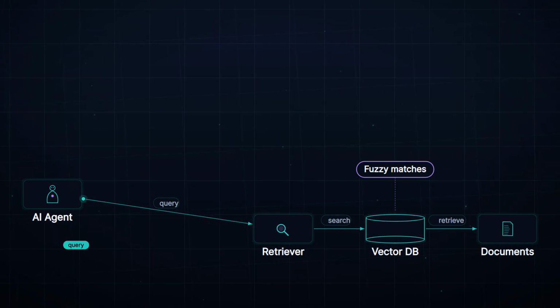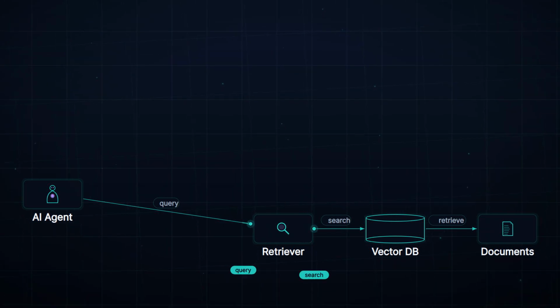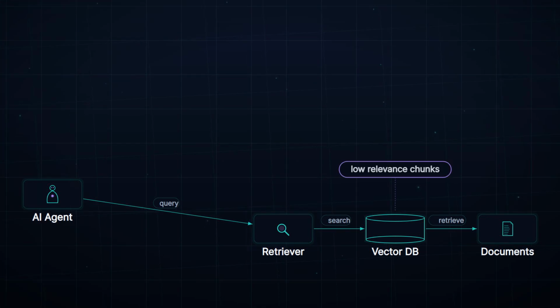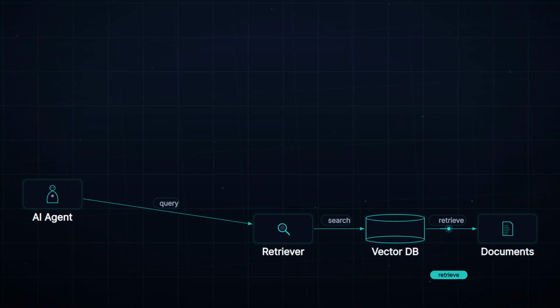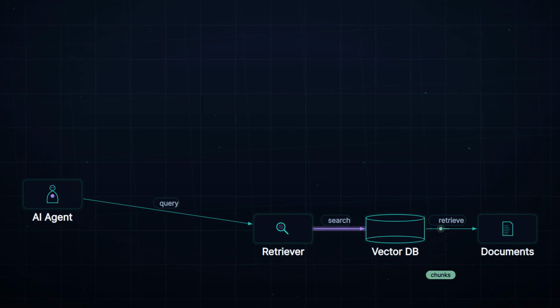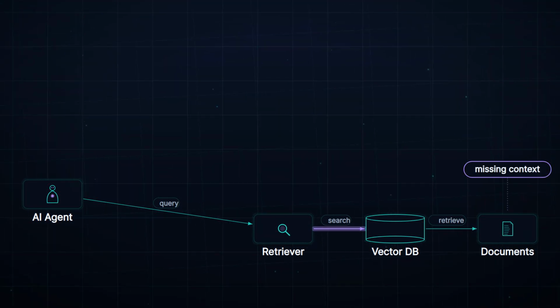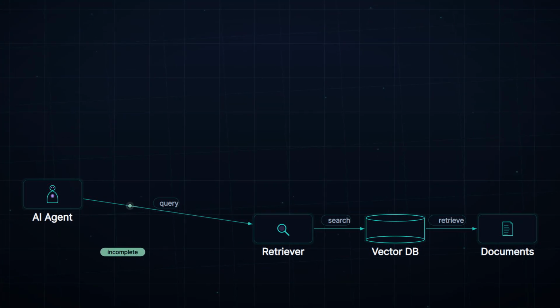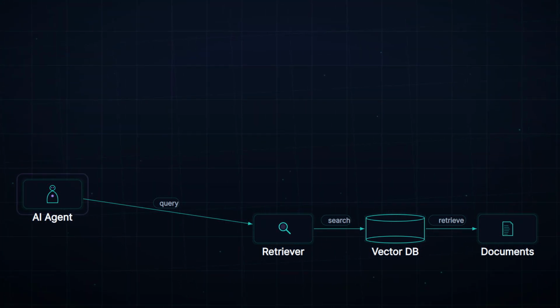As we just saw, the retrieved chunks don't always align. The AI agent asks the retriever for relevant information, but the search may return low relevance chunks. The retriever fetches chunks that are semantically close but may miss crucial context. The vector database returns fragments without the surrounding narrative. The AI agent receives these incomplete chunks and fabricates details to fill the gaps.